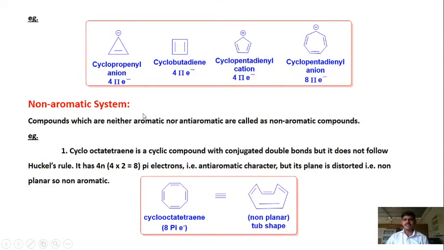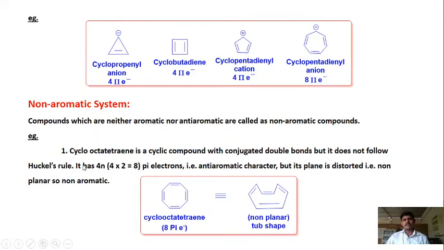anti-aromatic compounds. Then non-aromatic systems. What are non-aromatic compounds? The compounds which are neither aromatic nor anti-aromatic but are cyclic and have conjugated double bonds are called non-aromatic compounds. So here we have 2 examples.